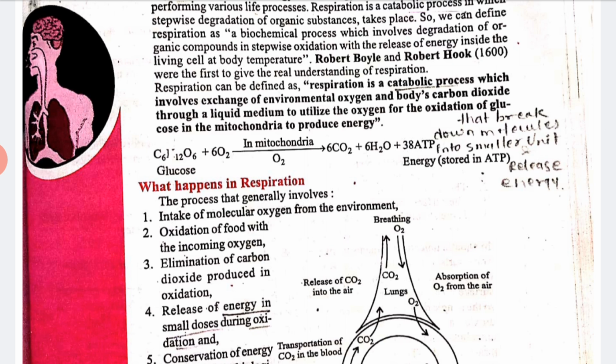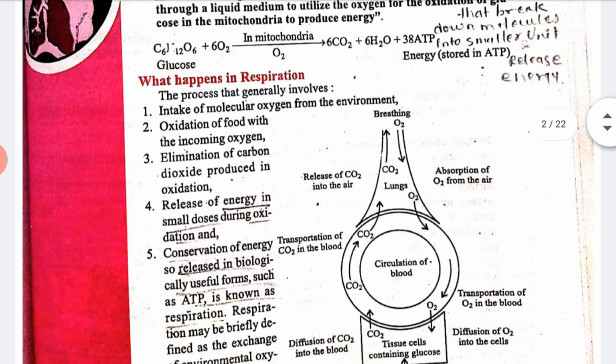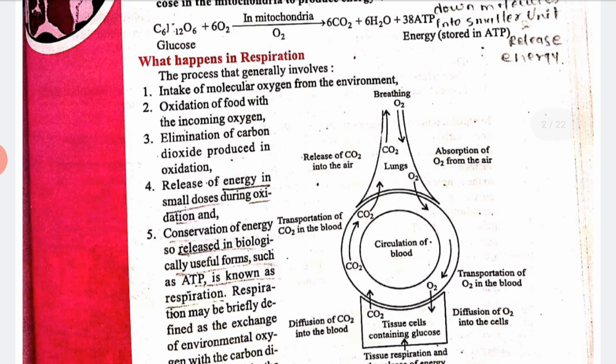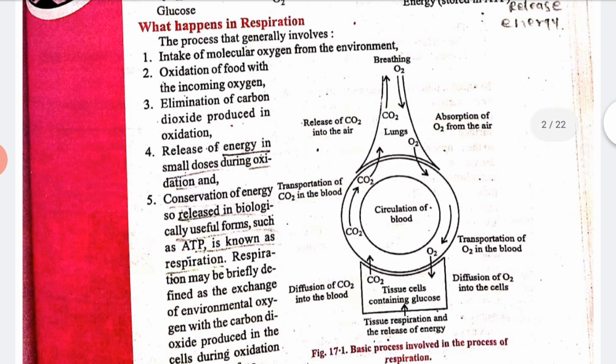So my question is, what happens in respiration? There is release of energy in small doses during oxidation, and conservation of energy, released in a biologically useful form such as ATP. That is known as respiration.